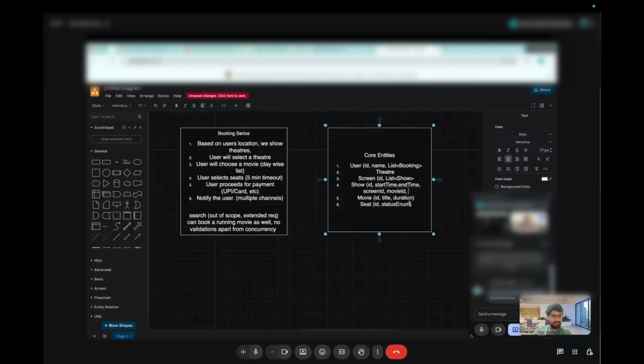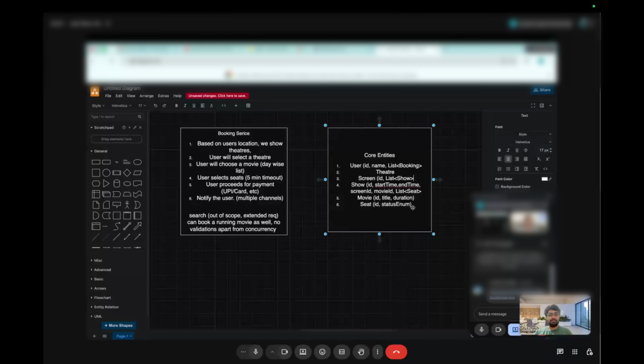That makes sense. For that purpose I was thinking, in a show we can change the status of the seats. Show will obviously have a screen ID, and that screen will have physical seats, but state-wise, show will handle the state of seats. Makes sense. So we can keep it here for now.